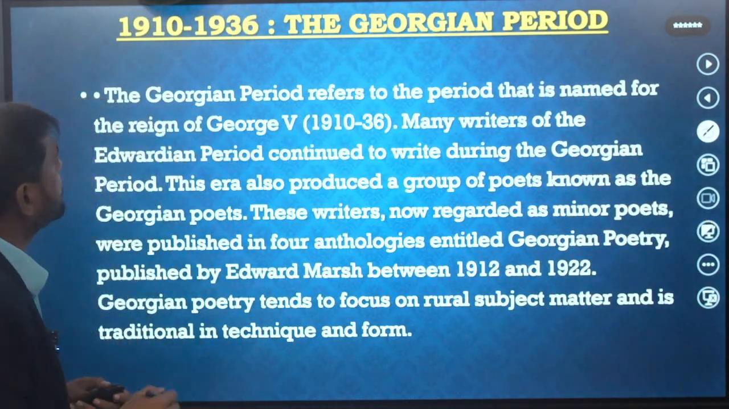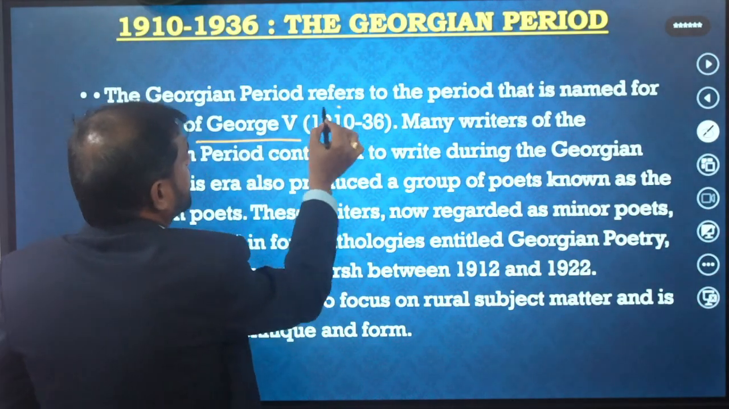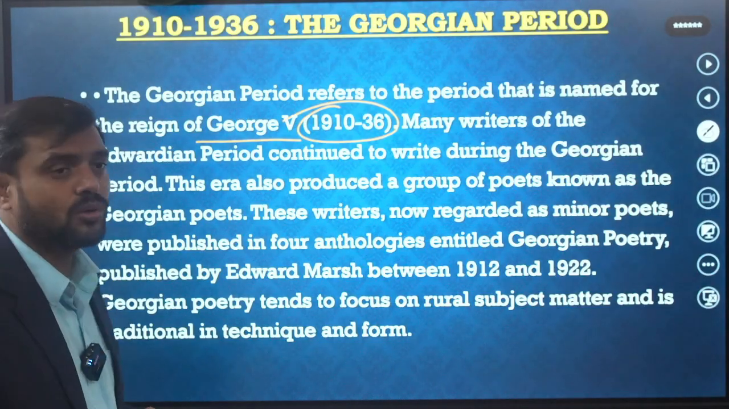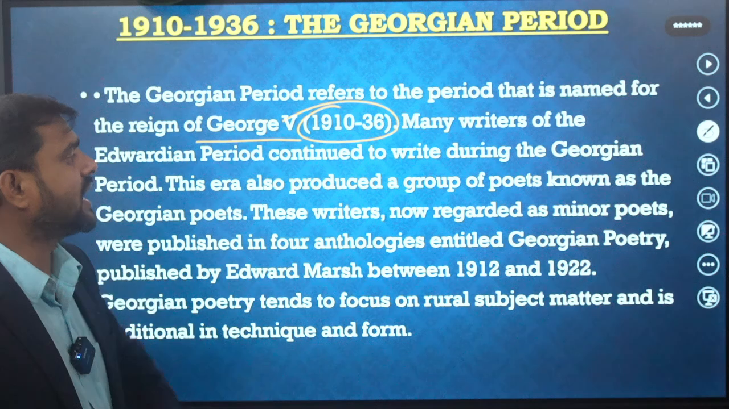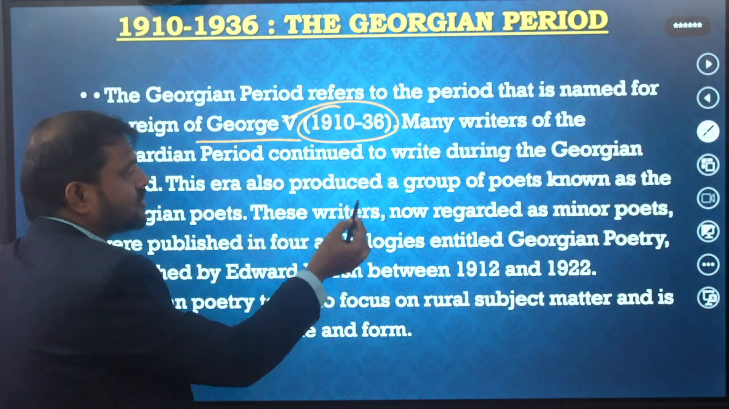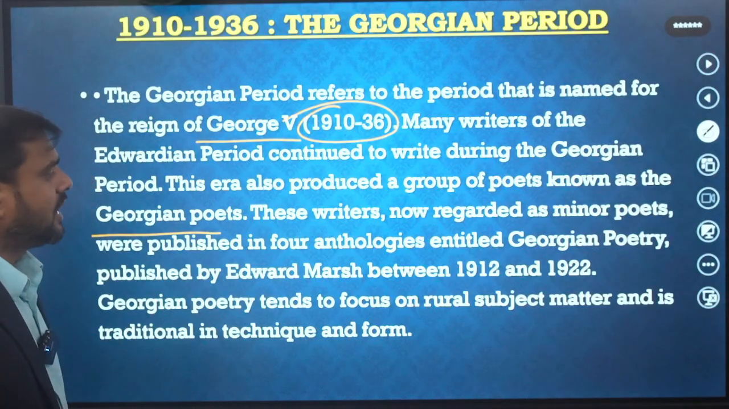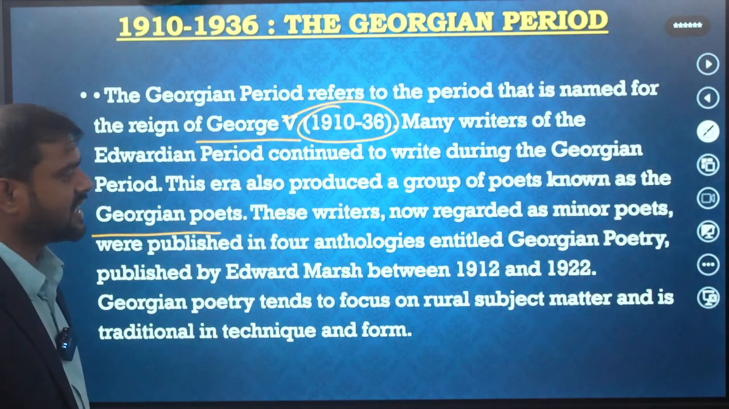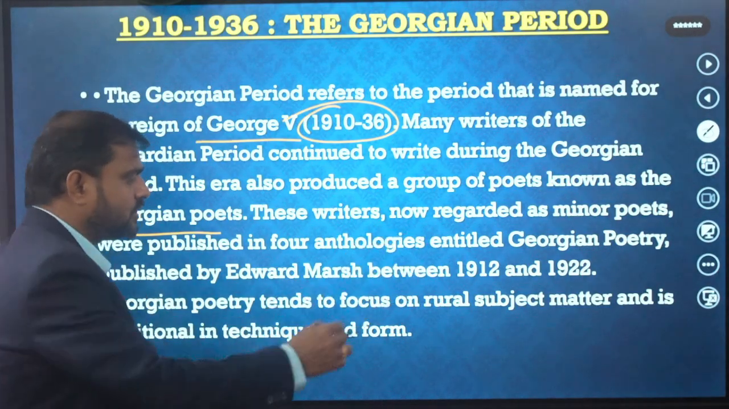After this, from 1910 to 1960, the Georgian period. George V became king of England in 1910, and reigned until 1936. Many writers of the Edwardian period continued to write during the Georgian period. This era also produced the group of poets known as the Georgian poets. These poets, now regarded as minor poets, were published in four anthologies entitled Georgian Poetry, published by Edward Marshall between 1912 and 1922.